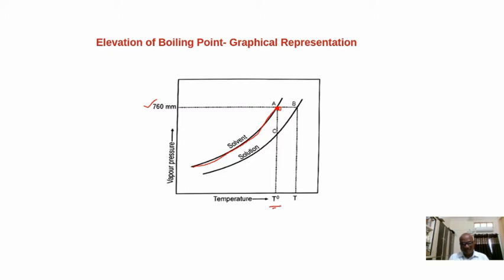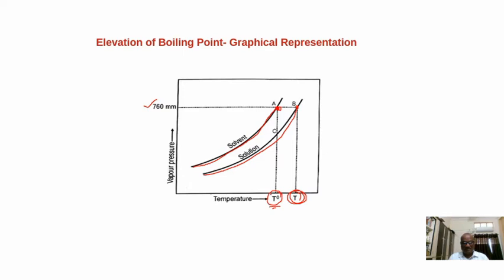So in this solvent, you have dissolved the non-volatile solute. In the prepared solution, the vapor pressure will be somewhat less compared to the vapor pressure of the solvent. That's why the curve belonging to the solution will be in a lower position compared to the solvent. As the temperature increases, vapor pressure also increases exponentially in the case of the solution. Now it becomes equal to the external pressure, that is 760 mm, 1 atmosphere. At this temperature, you can see here, this is the boiling point of the solution. This is the boiling point of the solvent.